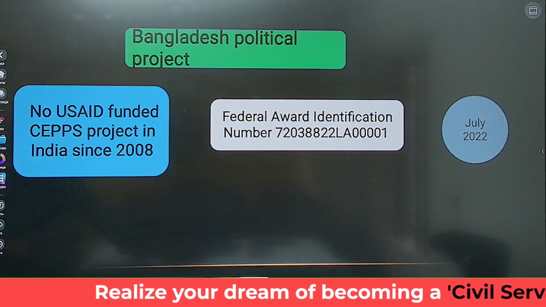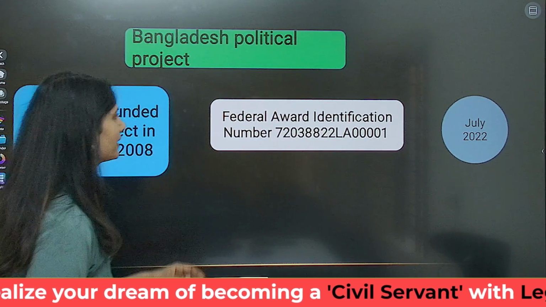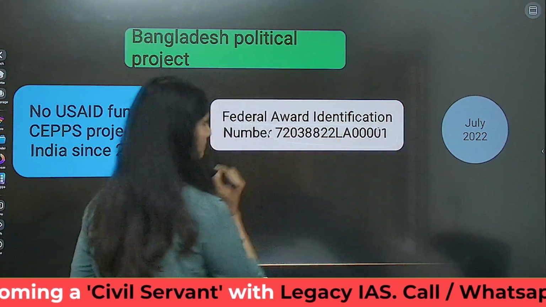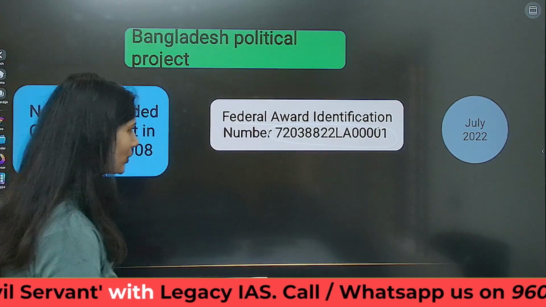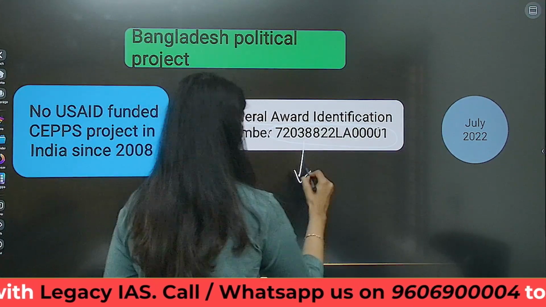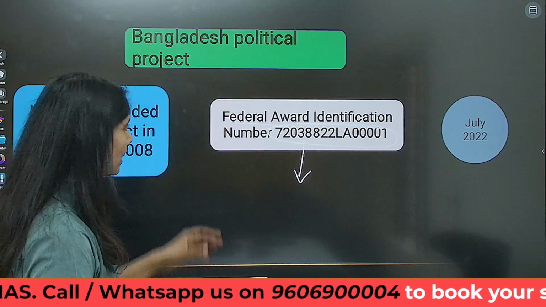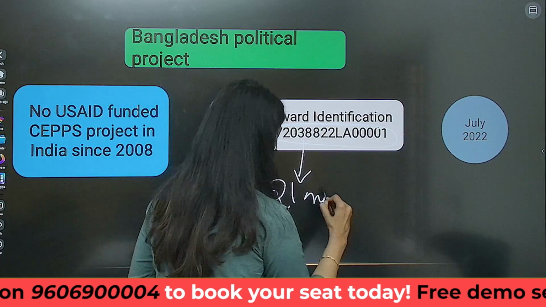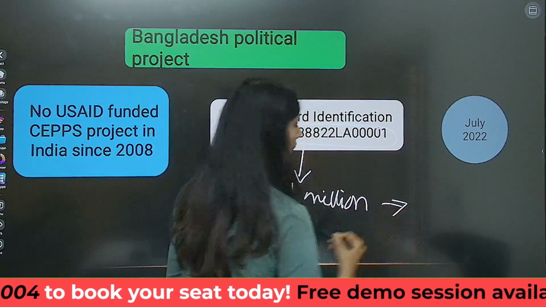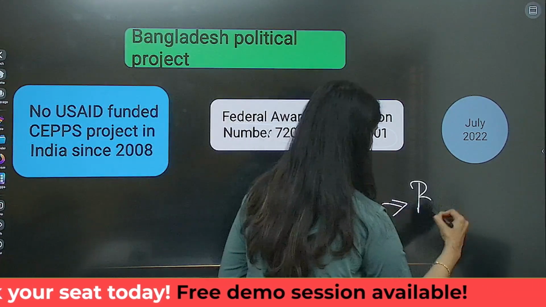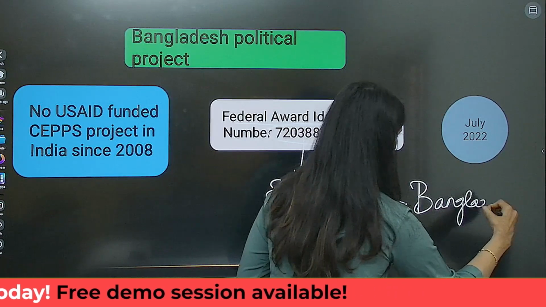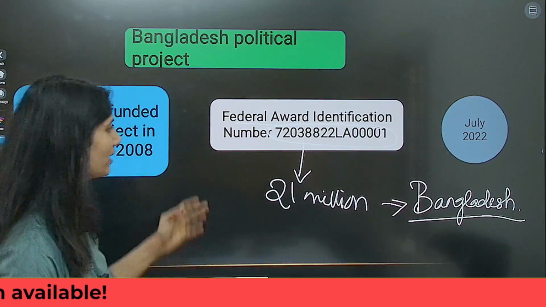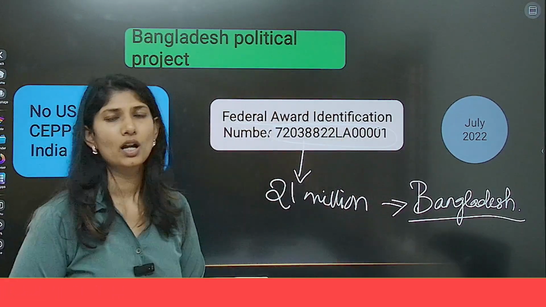Next, if you see for Bangladesh, the Federal Award Identification Number is this. Now, if you see the records, this particular record number and the amount they have stated all match for only one country. This is how we are certain to say this was not for India but was for Bangladesh.